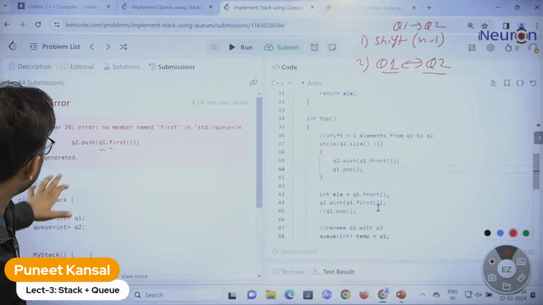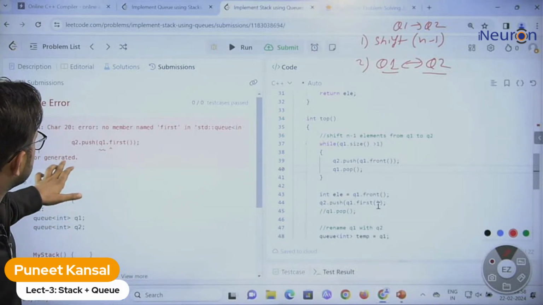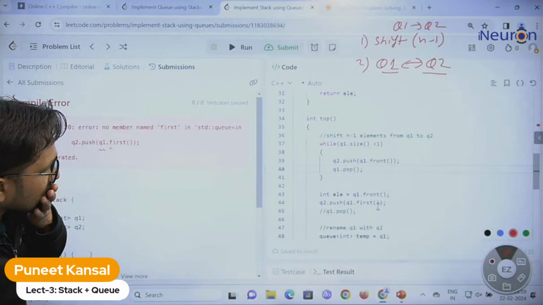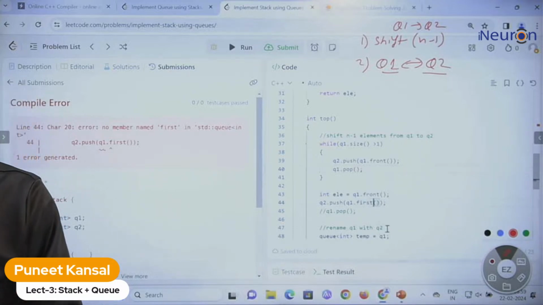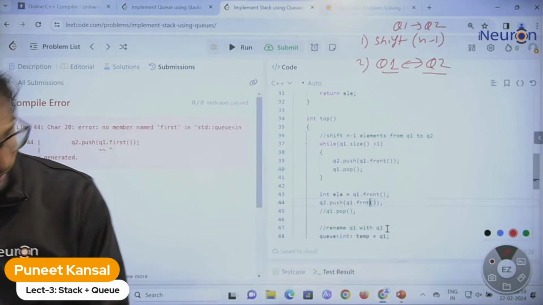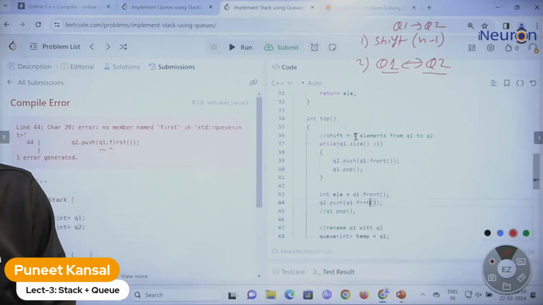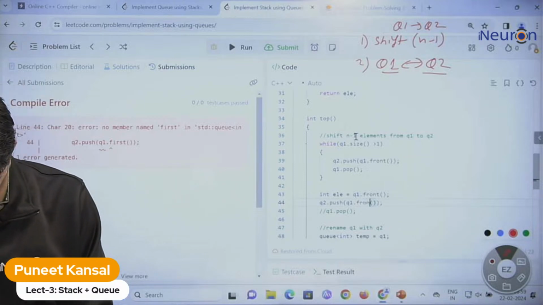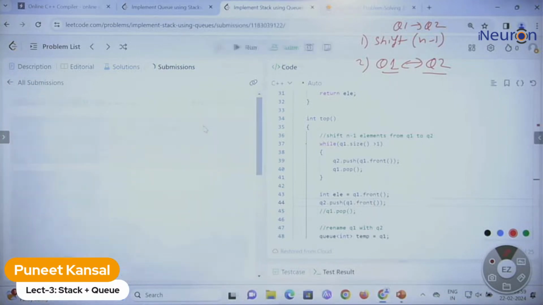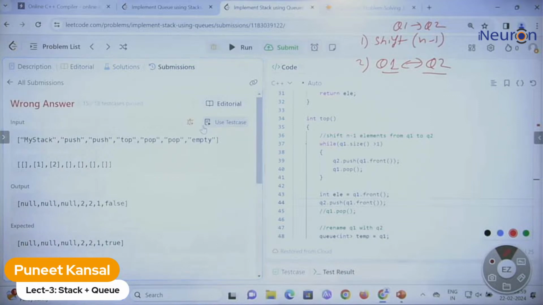At 44, what is the problem? Keyword not first. Not actually first, that is front. The function is front. Front. Submit it. Again, let's check. Oh, it's creating a problem.